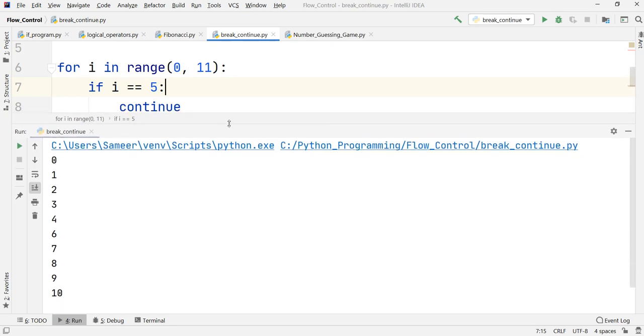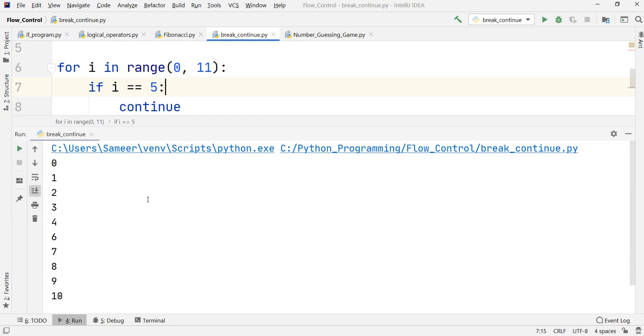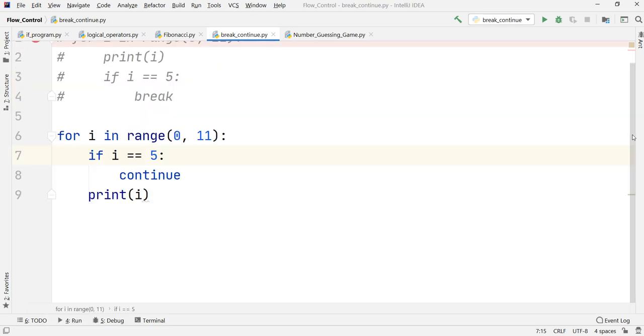I'll put it a bit higher. As you can observe, I've got value 0, value 1, value 2, value 3, value 4, and then observe here there is no value 5. Directly there is value 6, 7, 8, 9, and 10. So value 5 is missing from our output. Why is that happening? Let us now understand how continue works.